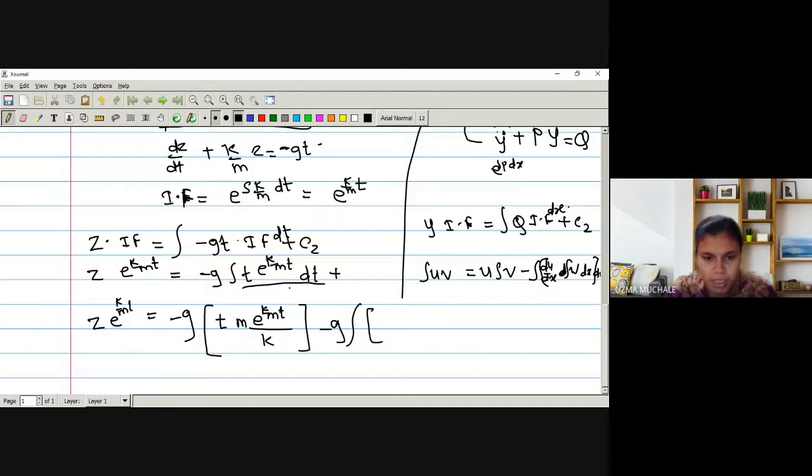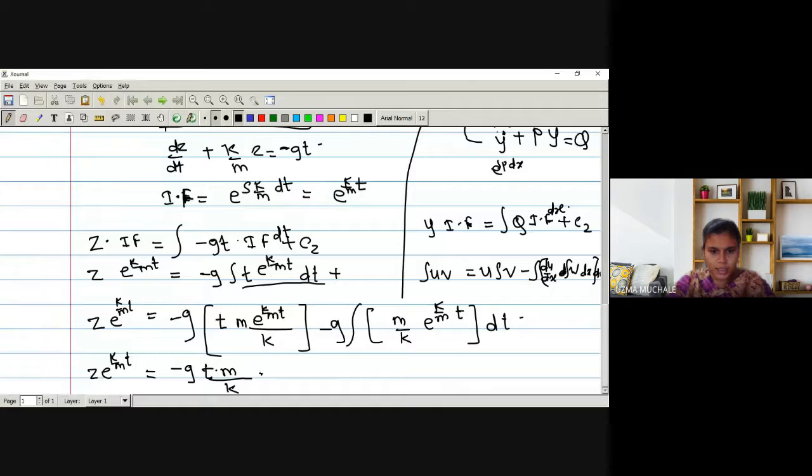The integration of v we have found is m by k e raised to k by m into t, right? So we have to evaluate the integration of this term. Is it okay? So it is equal to minus g t m divided by k e raised to k by m into t.